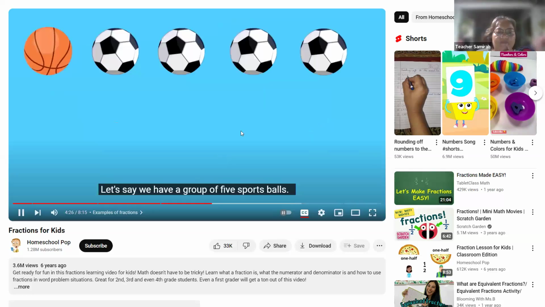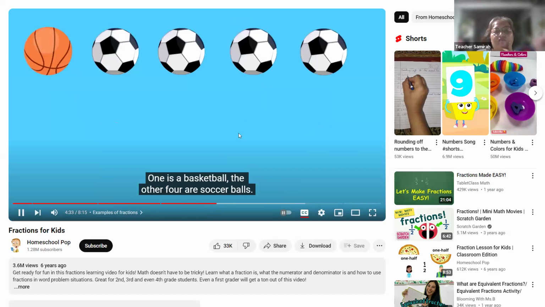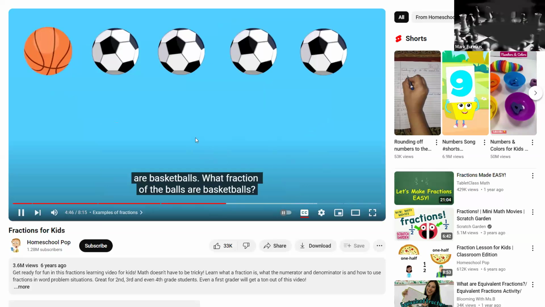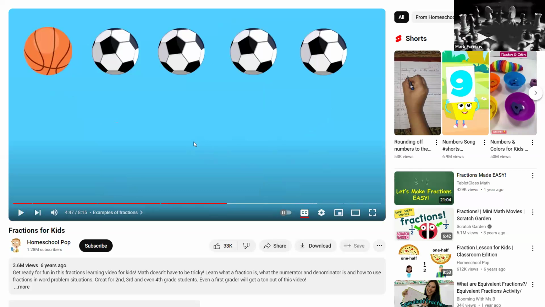Let's say we have a group of 5 sports balls. 1 is a basketball. The other 4 are soccer balls. Let's figure out what fraction of the balls are basketballs? What fraction of the balls are basketballs? 1 of 5. 1 over 5.